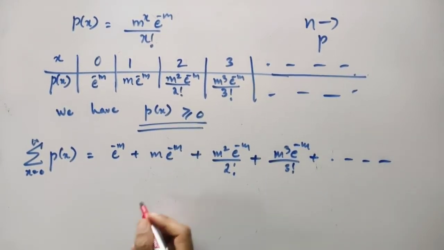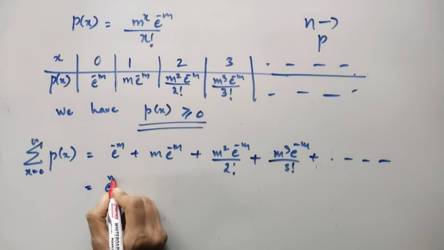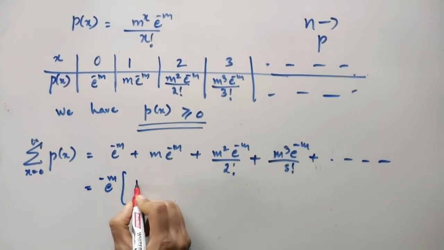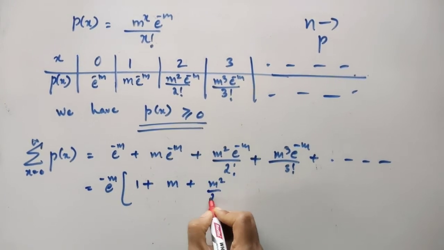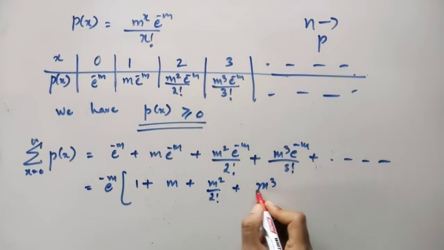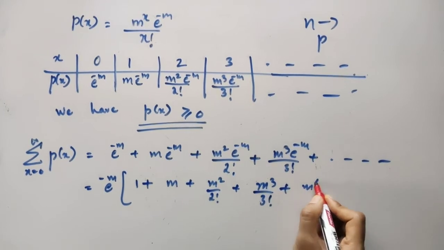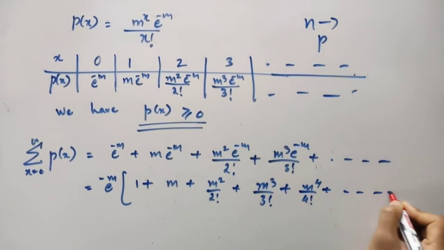Is it not? Now I can take e to the power minus m common throughout. What you are left with inside is 1 plus m plus m square by 2 factorial plus m cube by 3 factorial plus m to the power 4 by 4 factorial plus so on up to infinity.